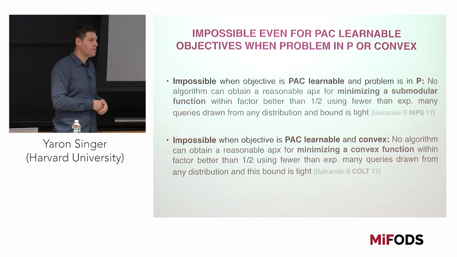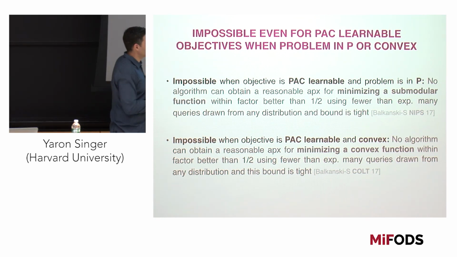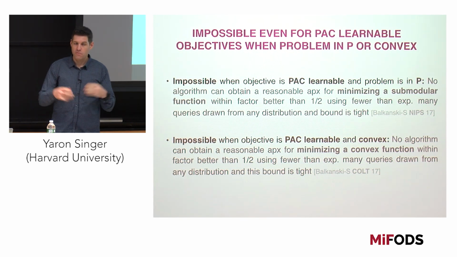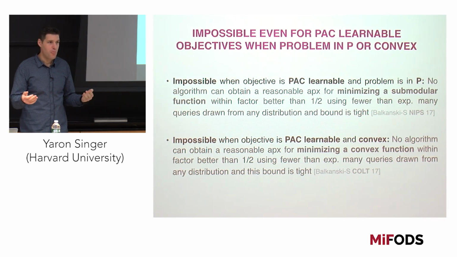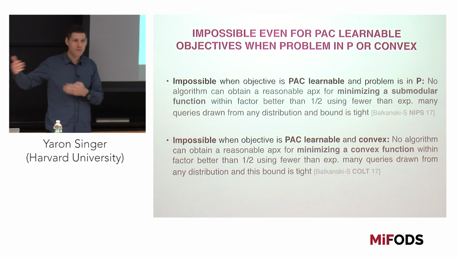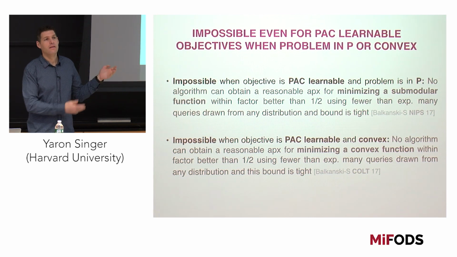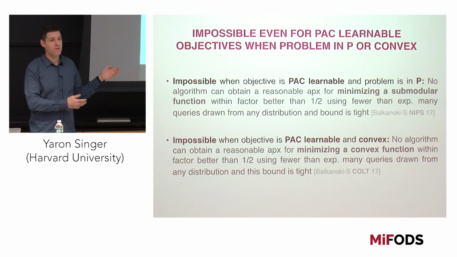And you can show exactly the same inapproximability for convex optimization. If you have a convex optimization problem, you don't know the objective, and you're learning the objective from data, you would need exponentially many training samples in order to get any non-trivial guarantee for your optimization problem. Does that make sense?